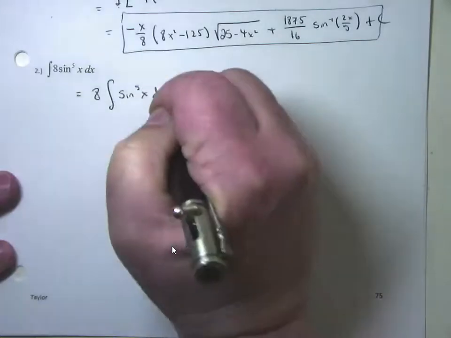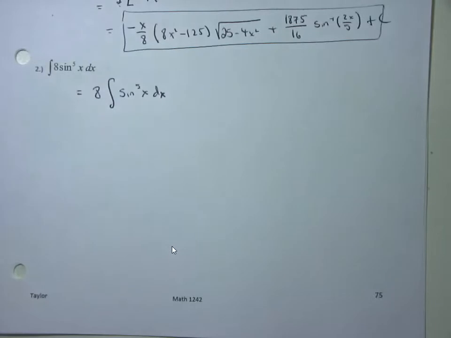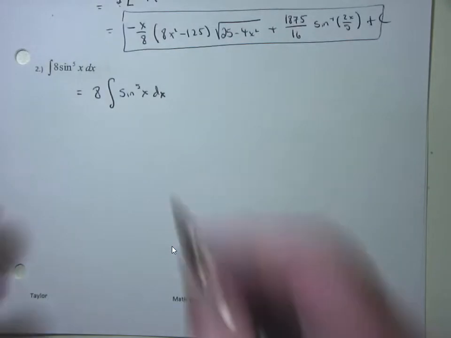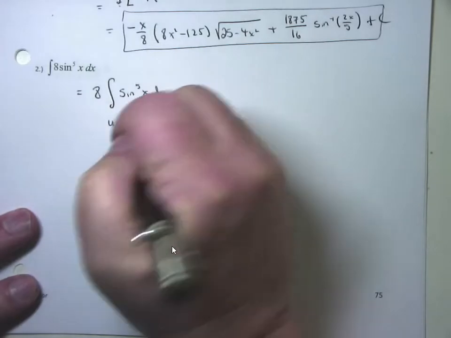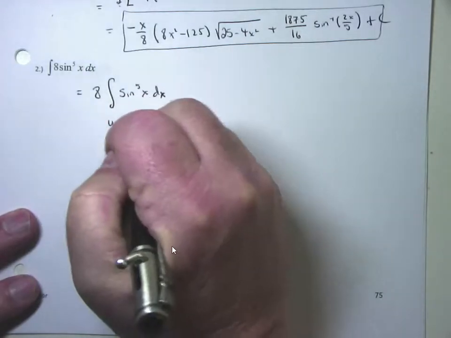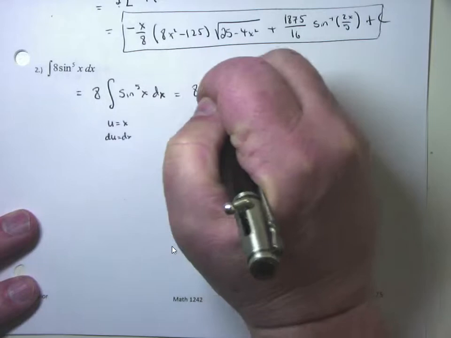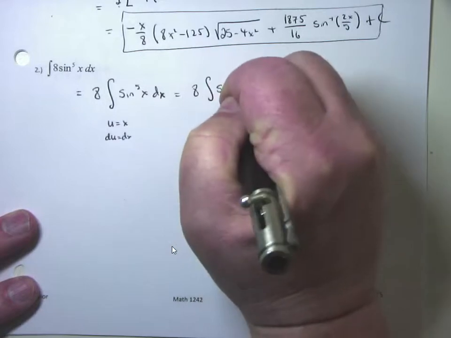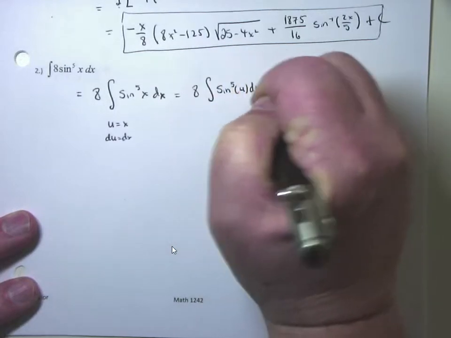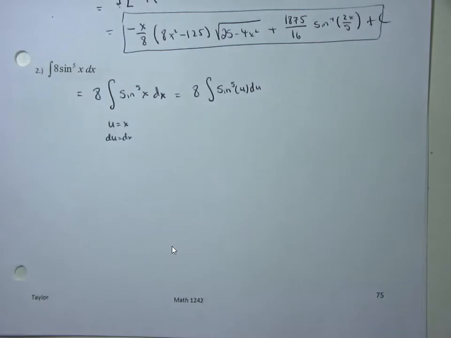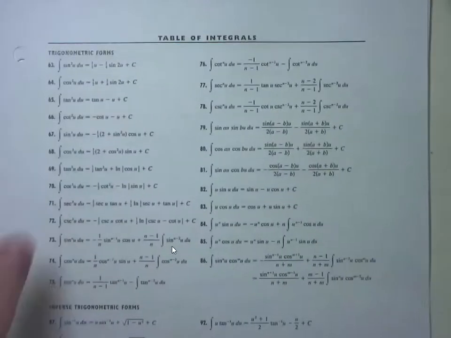Now, this is a trig problem. Usually this is based upon u, but in this one, u would be equal to x, and that would mean du equals dx. So this really is 8 times the integral of sine to the 5th of u du. I'm going to look at my tables here, but this one's involving trig, so go to the ones that say involving trig. Here we go, trigonometric functions. And I have to figure out which one of these it's going to be. Sine to the 5th.